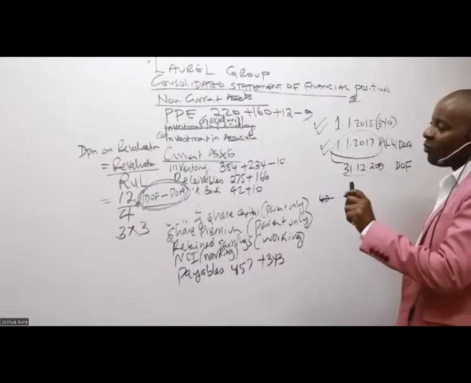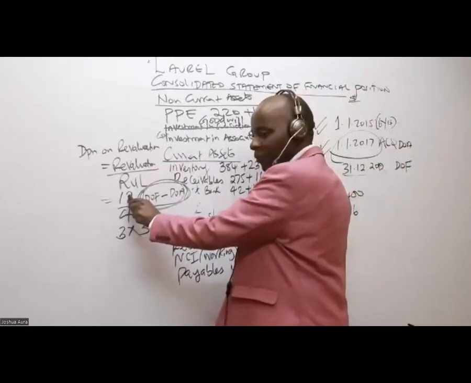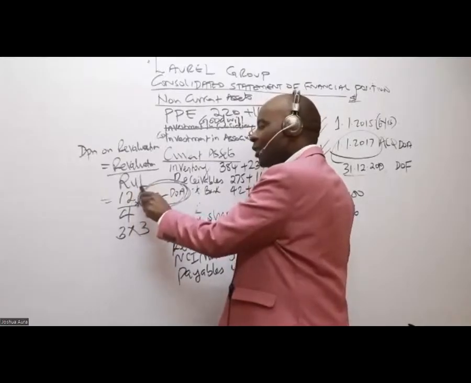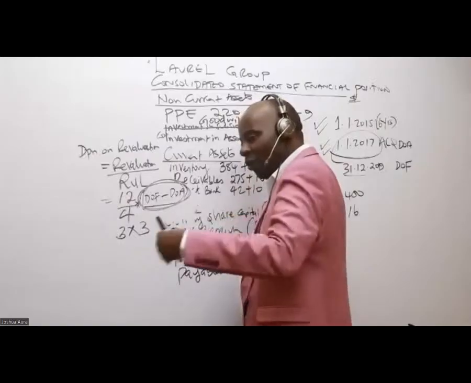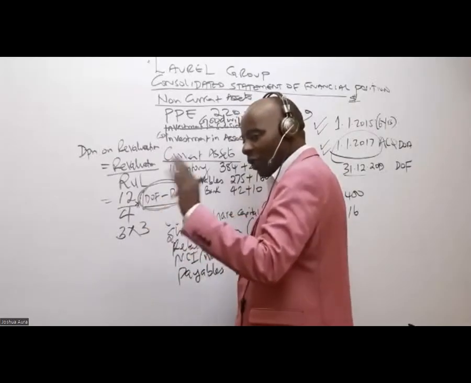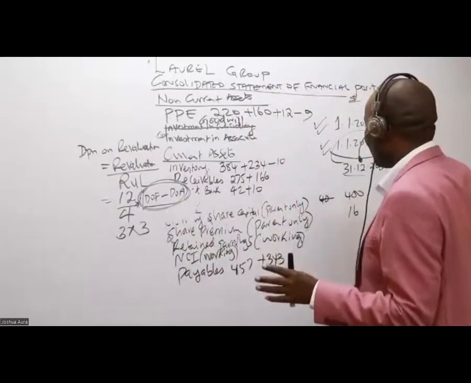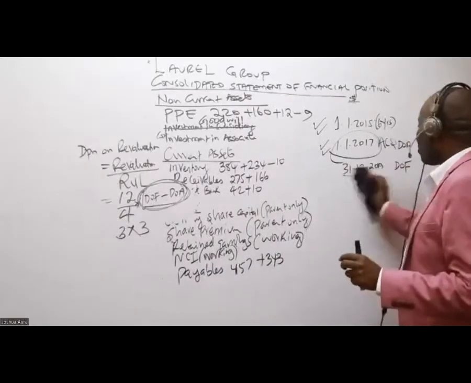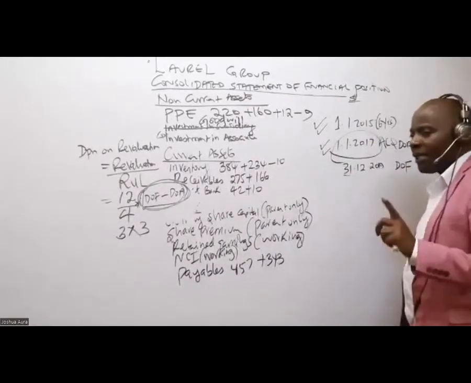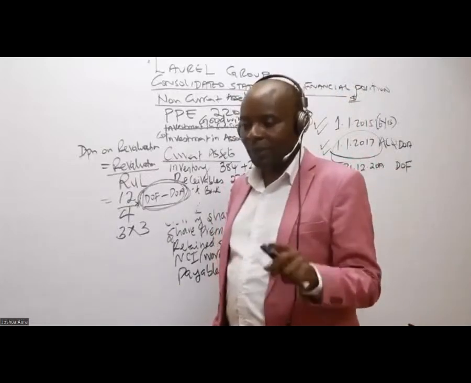Now, the first thing is for you to appreciate this. The revalued amount, of course, is 12 over the remaining useful life, from the date of revaluation moving forward. How many years do you have? Ladies and gentlemen, if you take your time a little bit, maybe later on with the video, I'm so sure it is something that you will be able to understand.